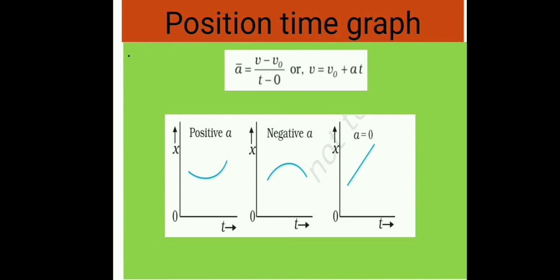Now one more thing, acceleration can be positive, negative or 0. The position-time graphs for the different cases, positive, negative and 0, are given on this slide. Note that the graph curves upward for positive acceleration, curves downward for negative acceleration, and is a straight line for 0 acceleration.